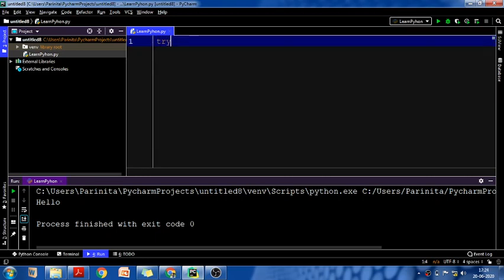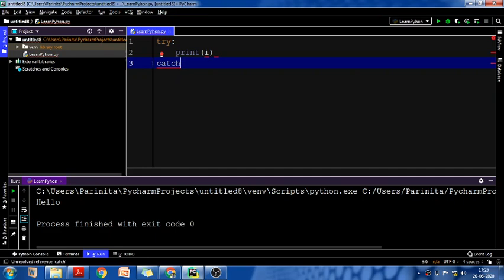You have to write try, then a colon. For the try block, we write the keyword try. After this we can write our code. Let's say I am simply writing print I. Now after every try block, we need to write a catch block. If there is any error inside the try block, in the catch block that error can be handled.